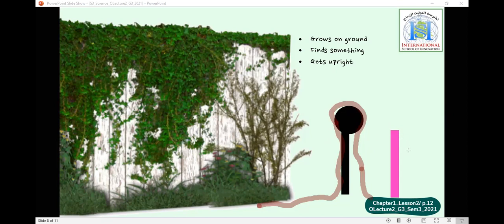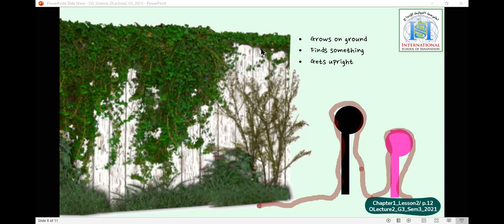The stem of the vine will grow also and here and back to the ground. So vines grow on the ground until they find something, they grow on it.